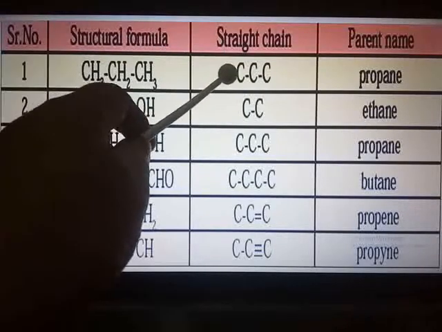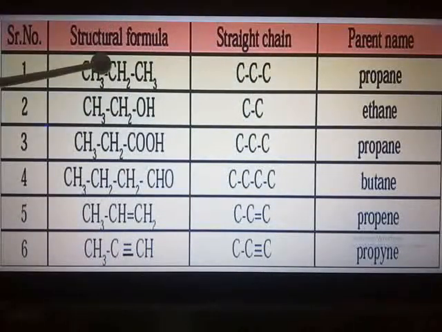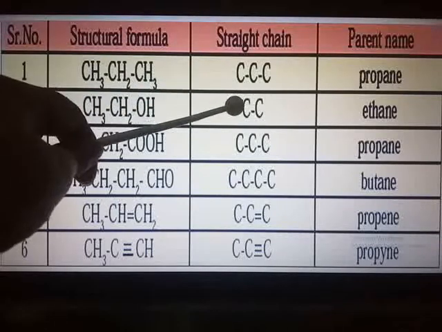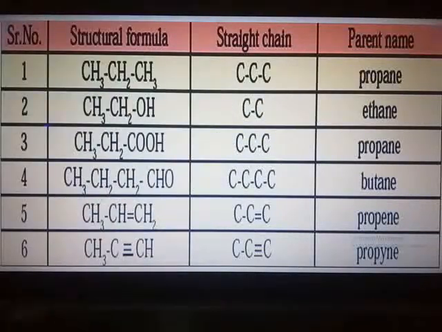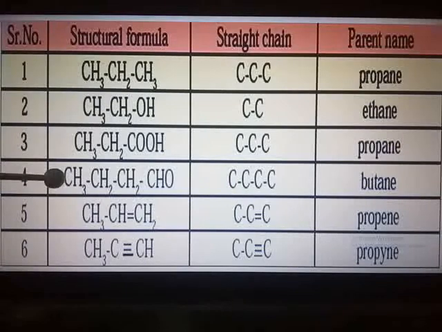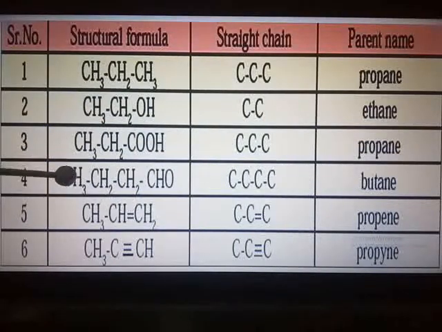You can see in the first case 3 carbon atoms are there. So propane, because everywhere you can see a single bond. Here C is twice with a single bond. So 2C means ethane. CH3, single bond, CH2, COOH. So 3C you can see with a single bond everywhere. So again the parent name is propane. Here you can see 1, 2, 3, 4. 4 carbon atoms are there. So the parent name is butane, because everywhere you can see a single bond.